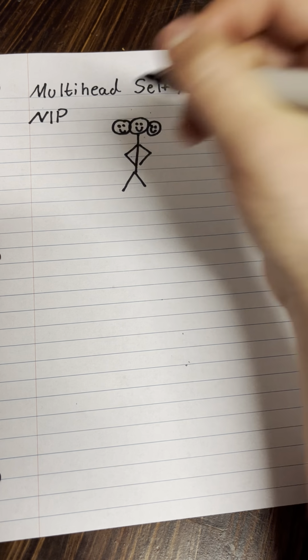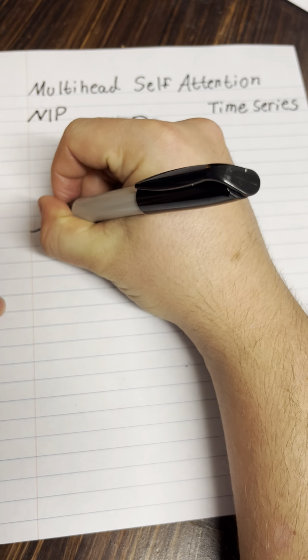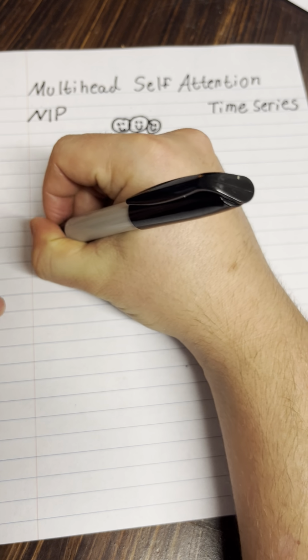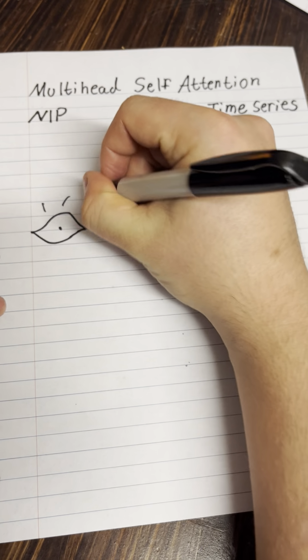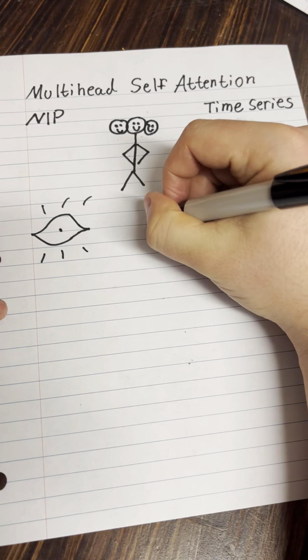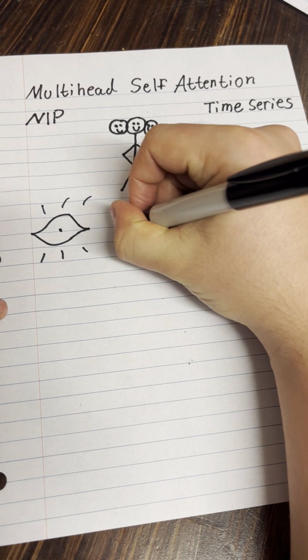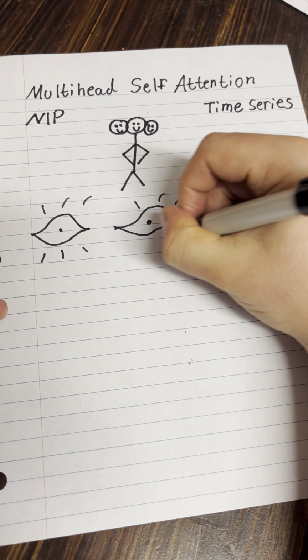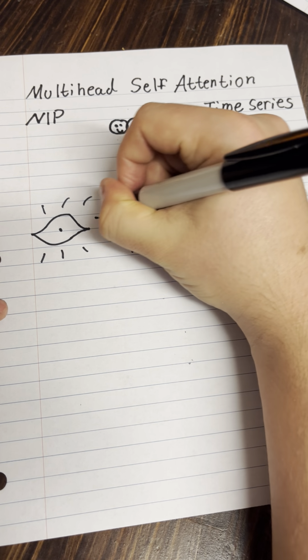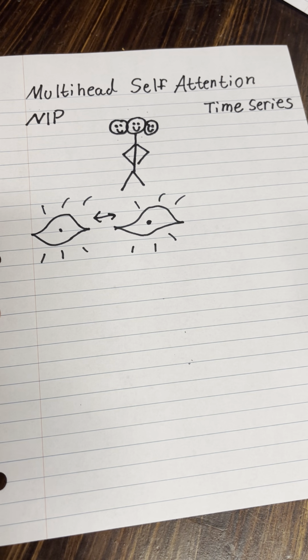Multi-head self-attention for natural language processing time series data. Attention allows a neural network to focus on specific, relevant parts of its input or previous output sequence when making a prediction or generating new content. Self-attention means that this focusing happens within the same sequence.